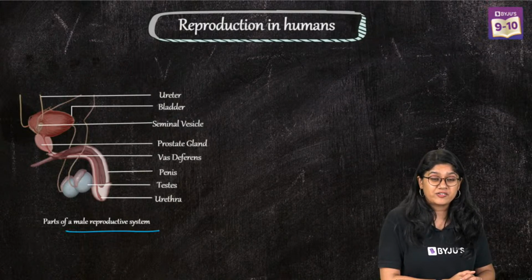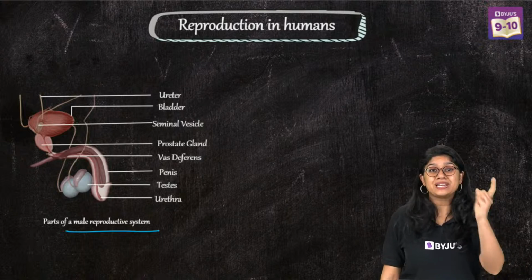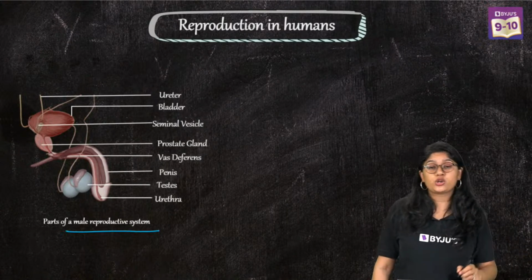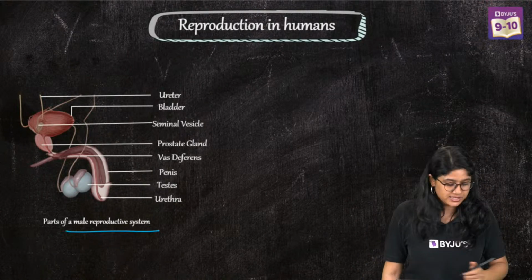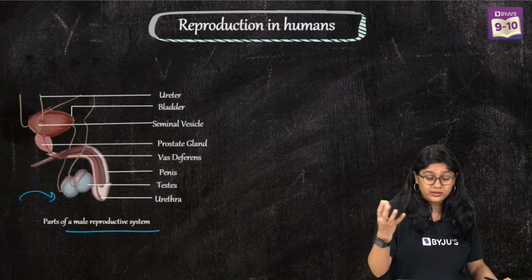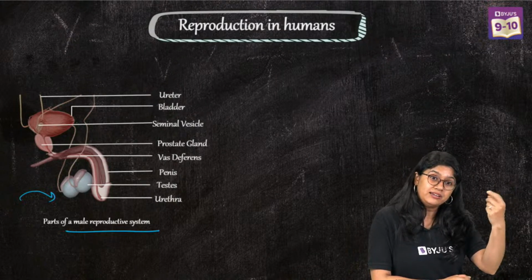Very good, everyone. I can see a long list of the correct answer. So, the testes are the primary sex organ in males, right? Testes are where we'll see the formation of the germ cell of the gametes, that is sperm in the males. Testis is present outside the body of the males in a scrotum, right, which is a sac-like structure. And why they're outside the body is a question.